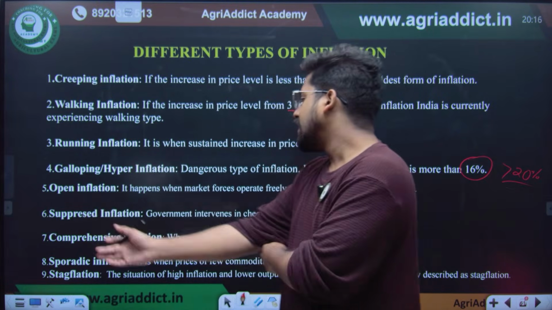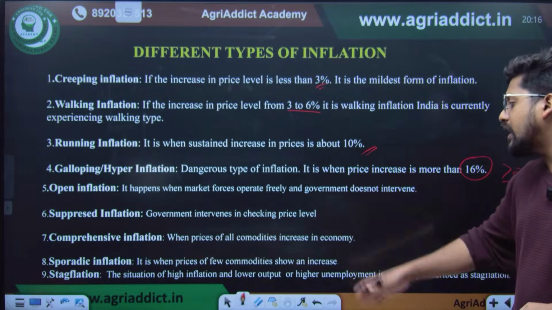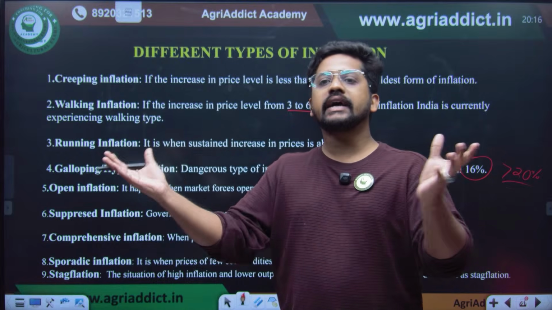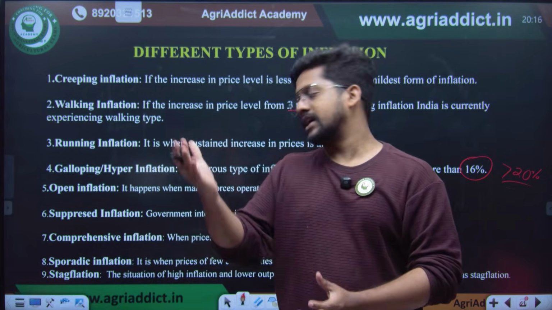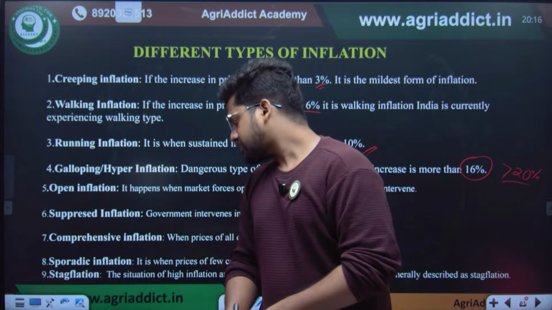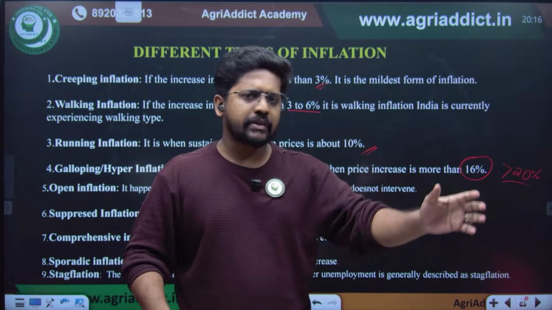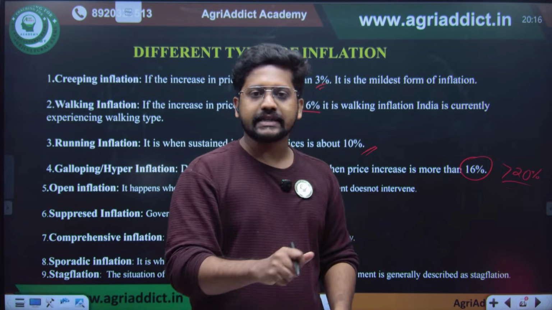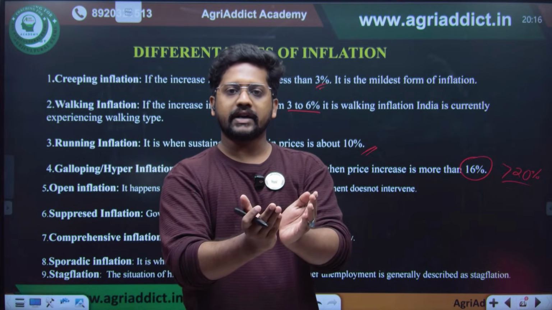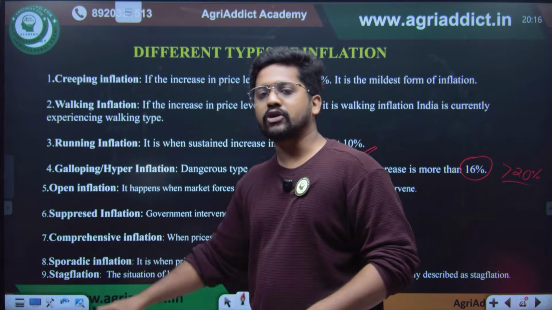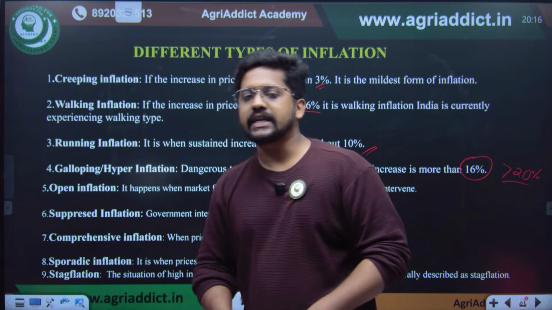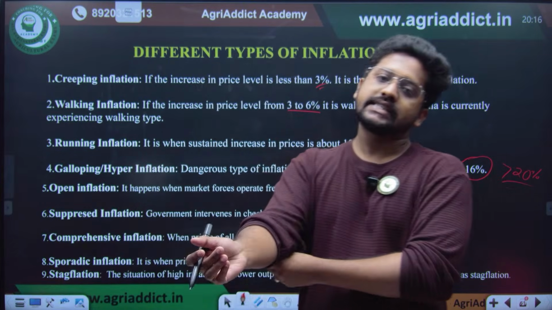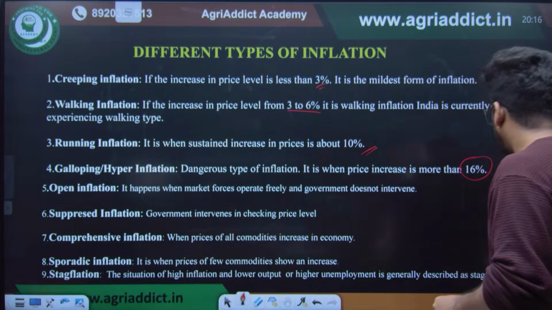That is suppressed inflation. Comprehensive inflation is when the prices of all commodities in the economy are increasing, every commodity's price is increasing. Such kind of inflation is comprehensive. Sporadic inflation: among the primary sector, secondary sector and tertiary sector, inflation is happening only in the secondary sector. That is actually just a little part, right? So such kind of thing is known as sporadic inflation. What is stagflation? Inflation along with severe unemployment in the economy will give you stagflation. So these are some different kinds of inflation.